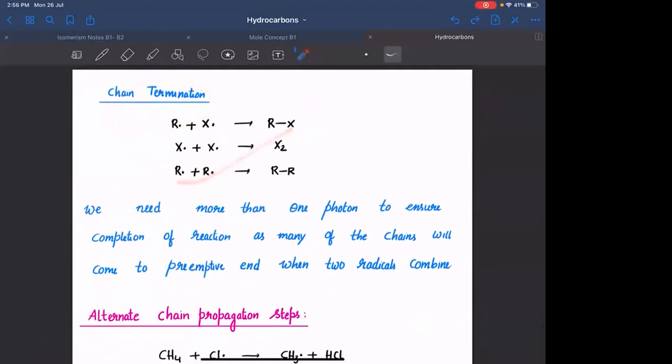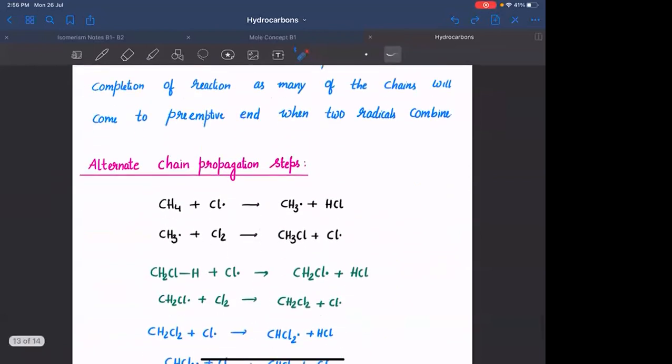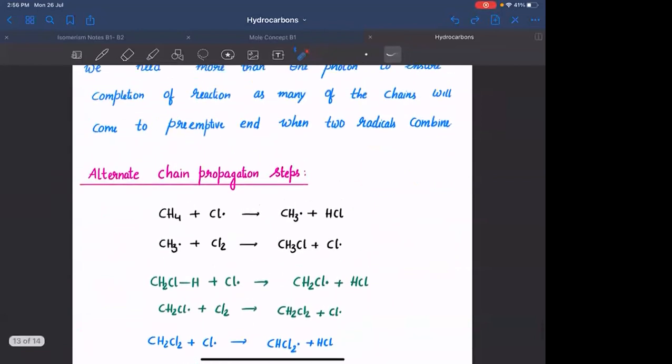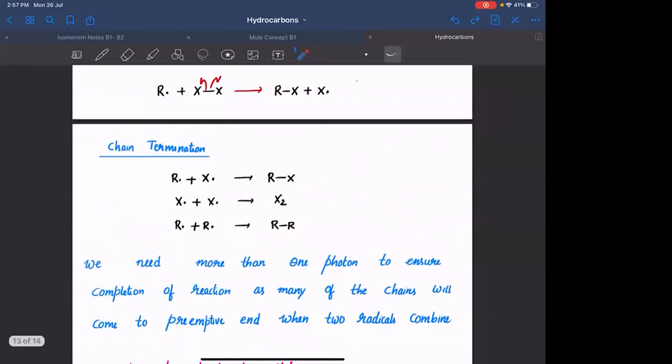मतलब इनके अलावा और भी हो सकता है. क्या क्या हो सकता है? This reacting with another molecule of CH3. This can react with another molecule of itself. ये भी हो सकता है ना? So you should not confine the chain termination steps to these. इनके अलावा भी हो सकता है.